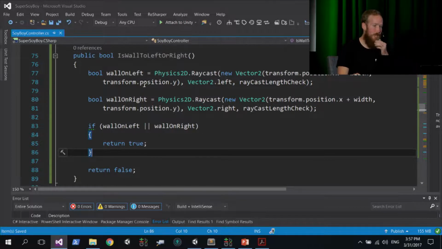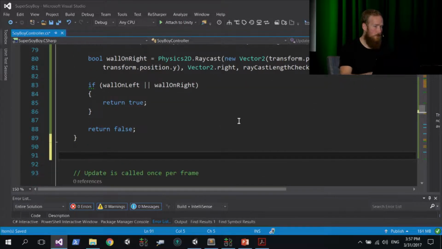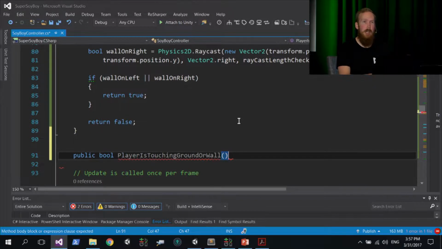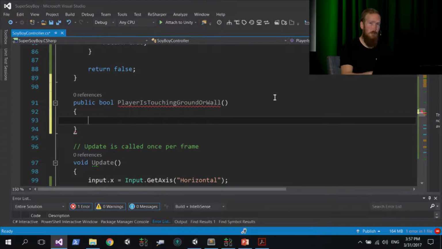All right, so that's our wall to left or right check. Now we're going to add a convenience method just below this. This one's also going to return a Boolean value, so I do need to return bool. So public bool PlayerIsTouchingGroundOrWall. It's going to combine our ground and our wall checks and return a Boolean value if either of those are true.